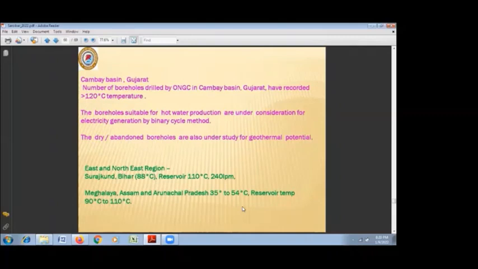We have some hot springs in Odisha also at Atri, Garampani, and Tatapani, and they also need further studies for utilization purposes.